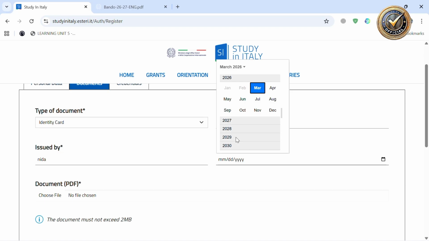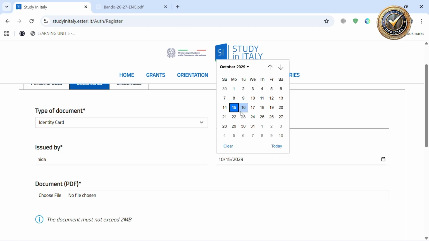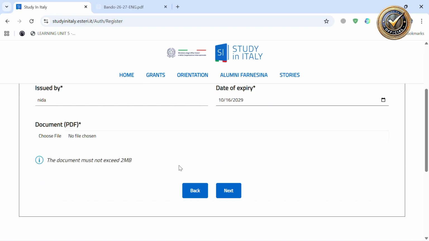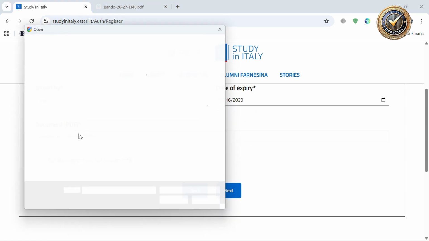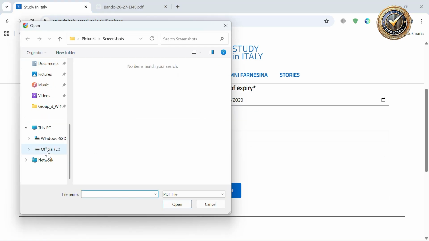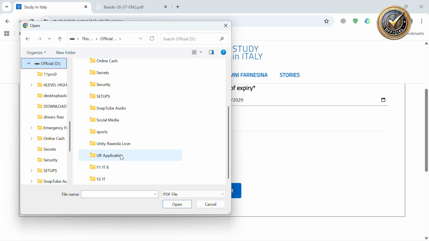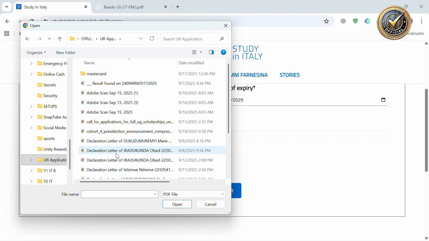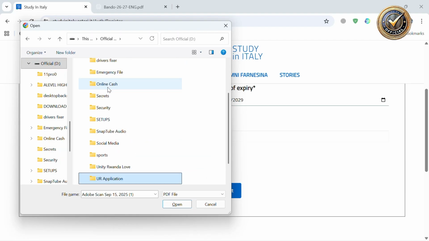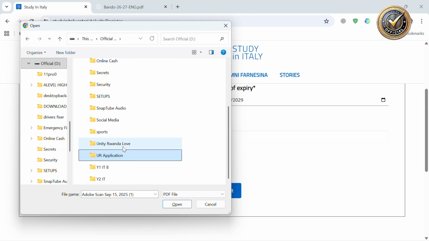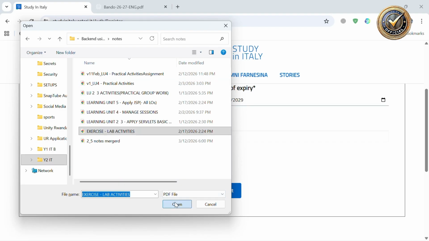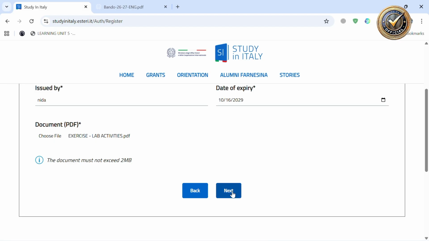Then you should upload the document, choose the document of your application, and then click on next.